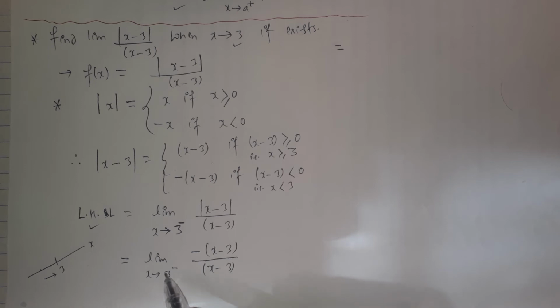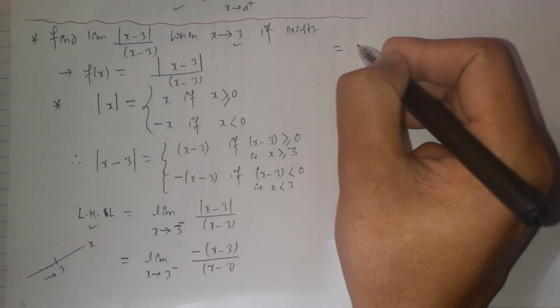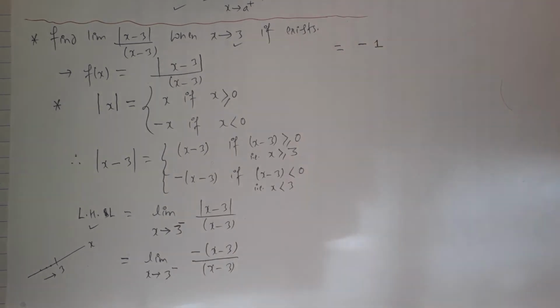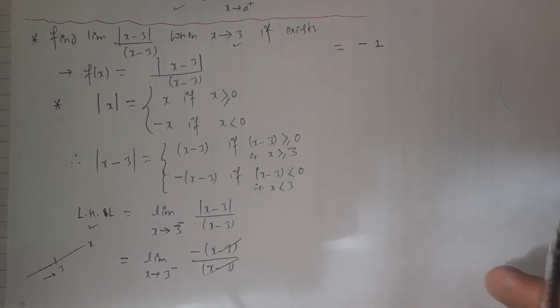But here we are going to take the limiting value. This means approaching value or approximate value of the x, such that all the values are less than 3, and for values of x less than 3, these terms will be cancelled out, then only negative 1 remains. Here these terms and these terms cancel out, gives 1.